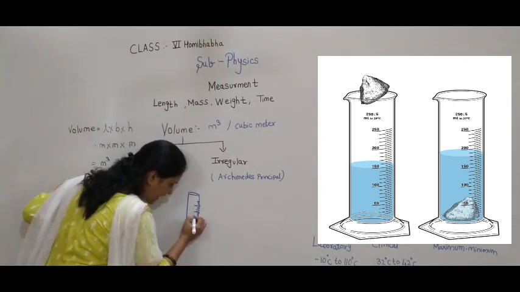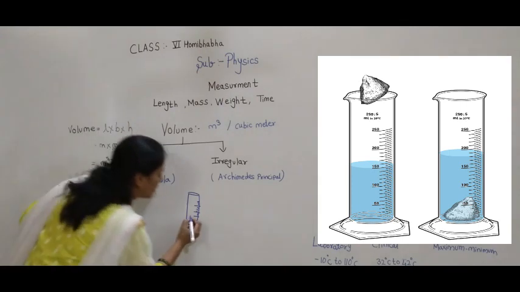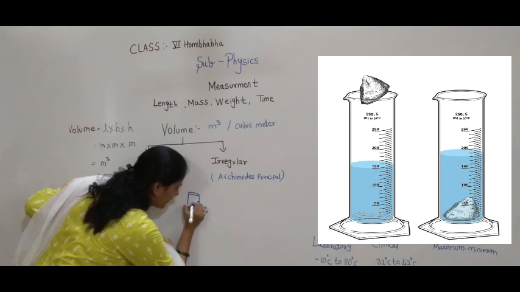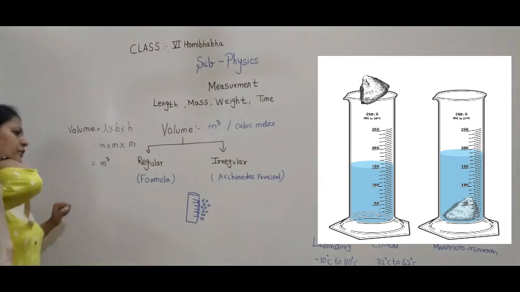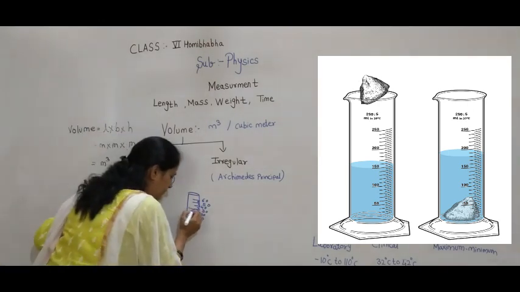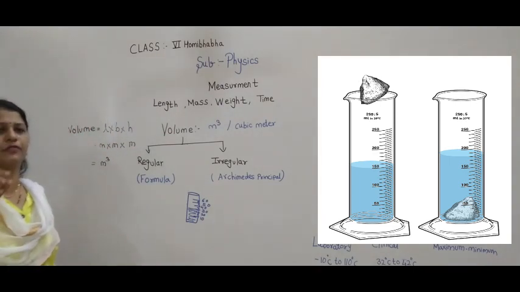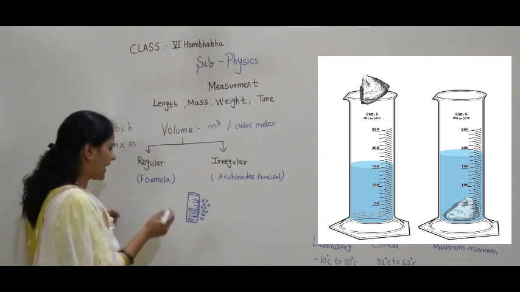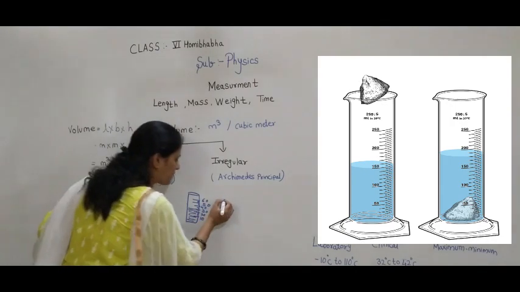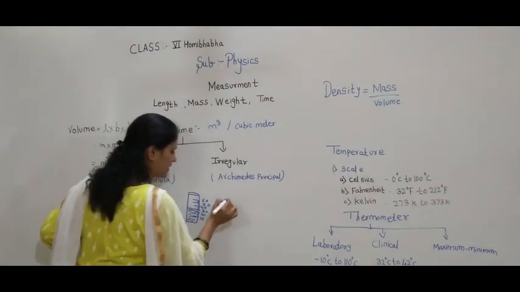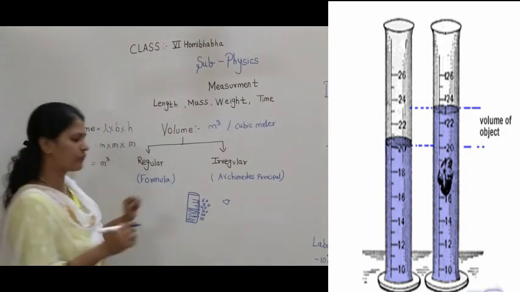I have shown you the measuring cylinder last time. Now suppose this is 10 ml, 20, 30, 40, 50, 60. If you want to take 30 ml of water, you first have to fill the water to 30 ml, and we should know it. After that you have to drop in a particular shape, suppose an irregular shape, the irregular shape of a stone.